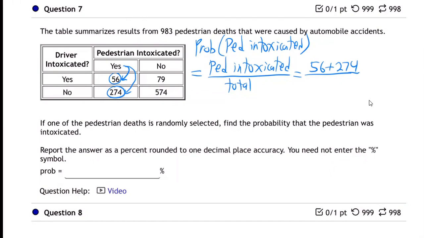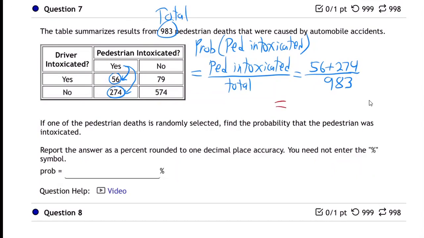Those are all the cases in which the pedestrian was intoxicated. In some of those cases, the driver was intoxicated also. In some of those cases, the driver was not intoxicated. But in both cases, it was a yes for the pedestrian being intoxicated. So those are both those. And then the total, we already got total right here. The total is the 983, isn't it? That's the total number of cases. So there we go. So just to add those up on your calculator.